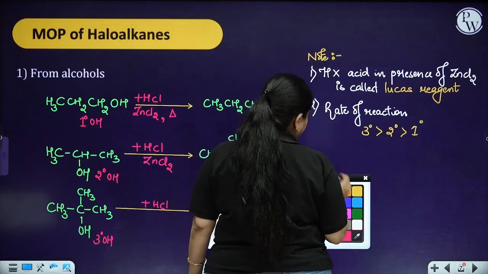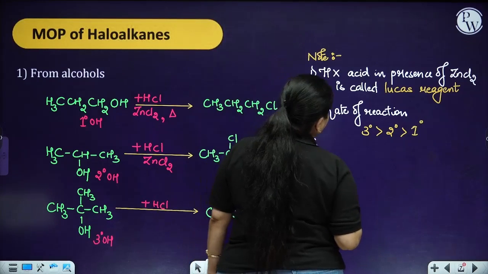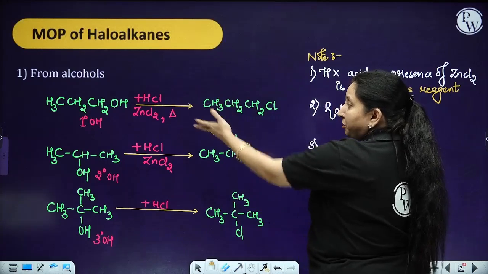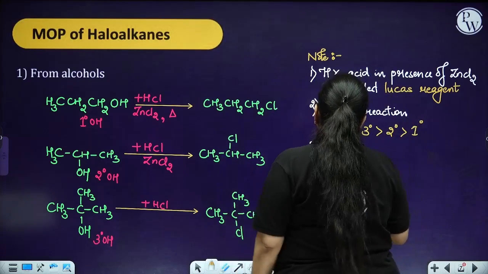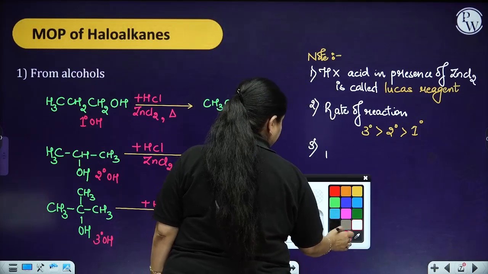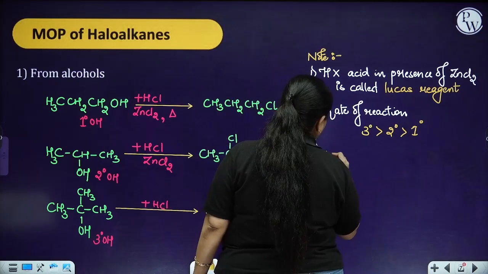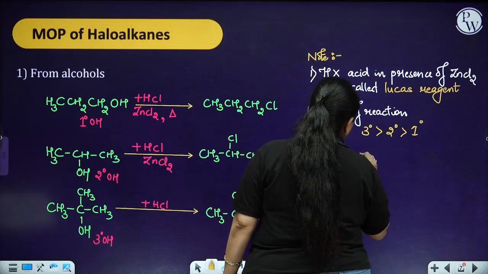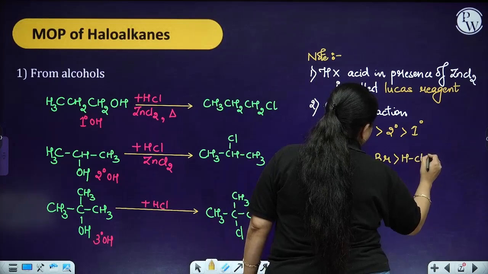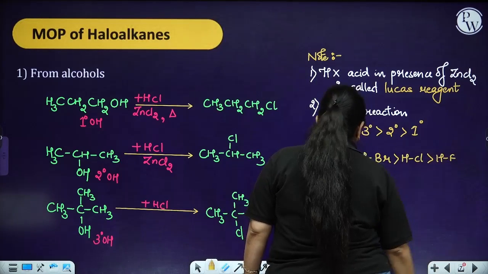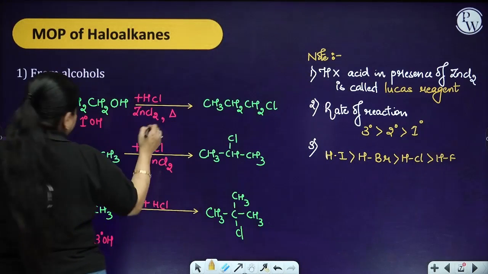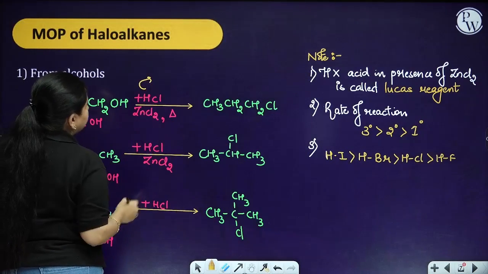If I talk about the third one, that is to react with the halogen acid, then it is going to be HI, HBr, HCl and HF. Okay. Another point over here,